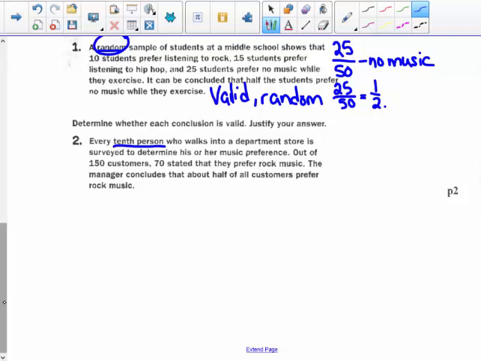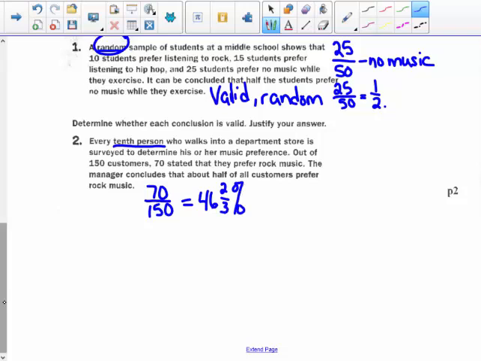So maybe the manager wants to know, what kind of music should we play here while our customers are shopping? 70 of them stated that they preferred rock music out of 150. Well, 75 out of 150 would be 50%. That's about half. 70 out of 150 is about 46 2/3%, I believe that comes out to be.